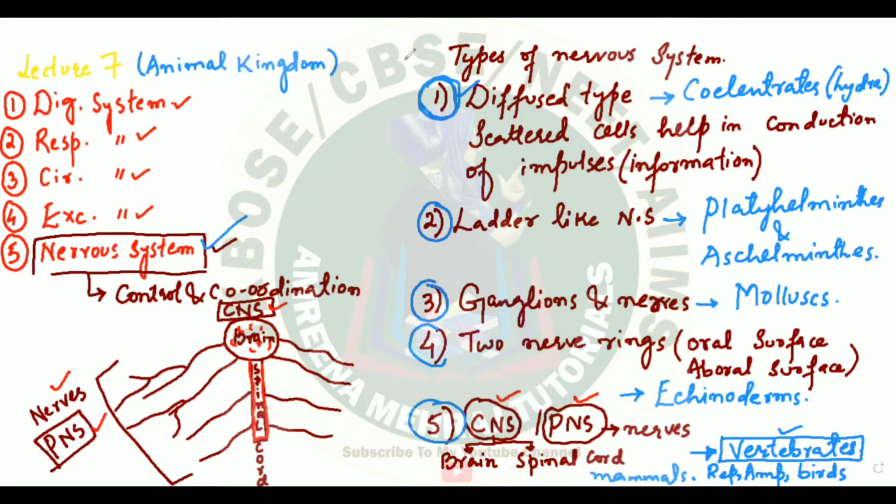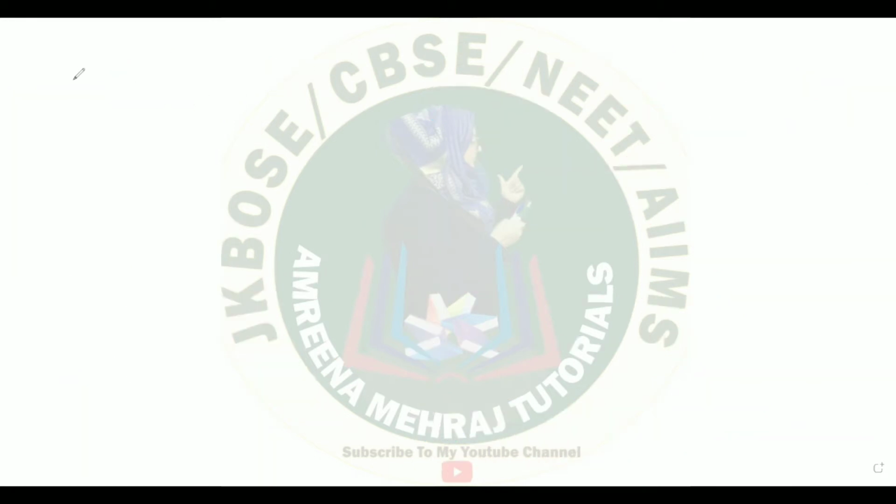Okay, dear students. Now let us analyze another system that is called the skeletal system. So the skeletal system is going to be our sixth organ system, which we will understand. Okay, skeletal system. So you know what the skeletal system is? It is that system of the body which is providing you support.